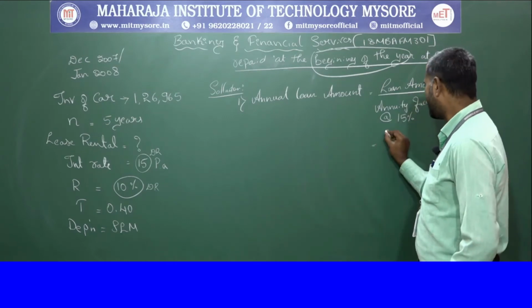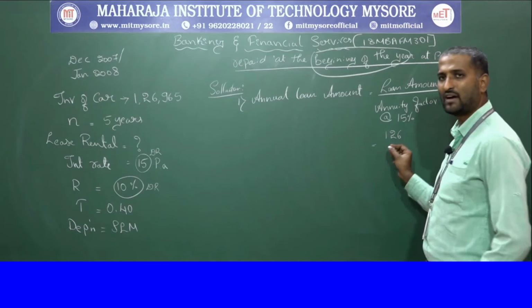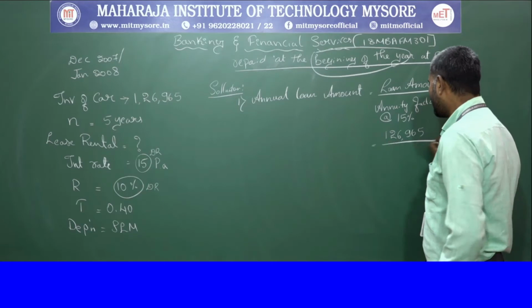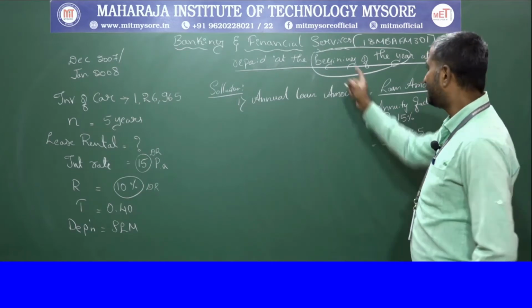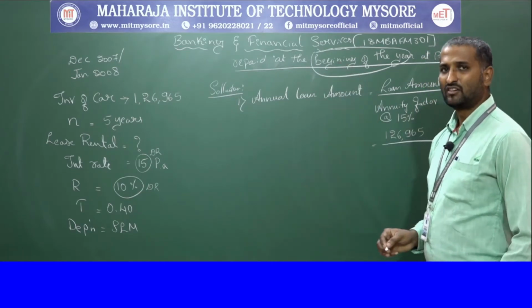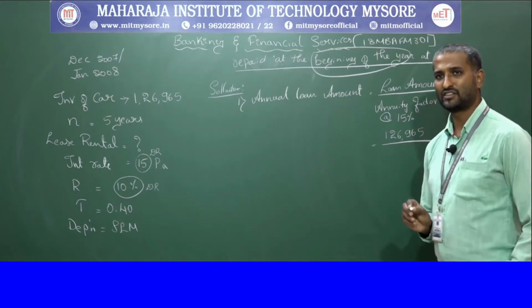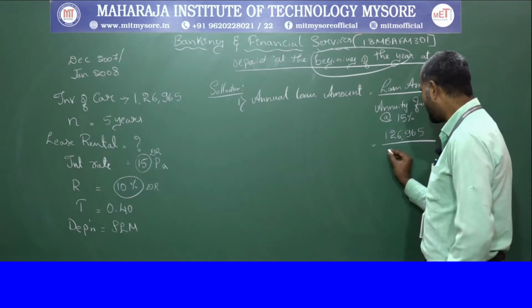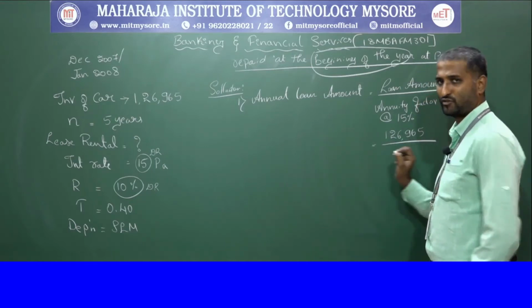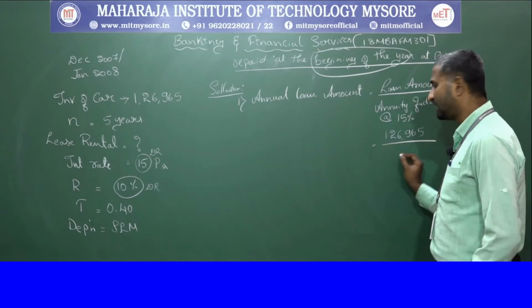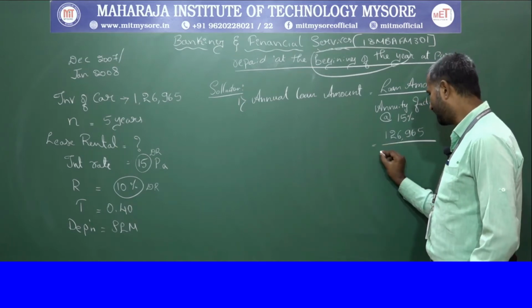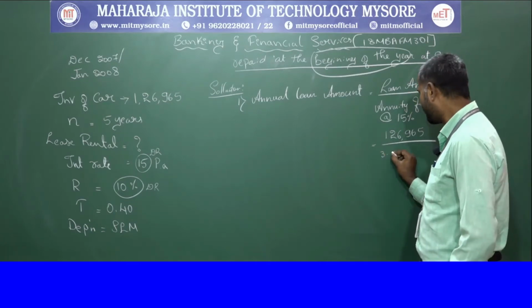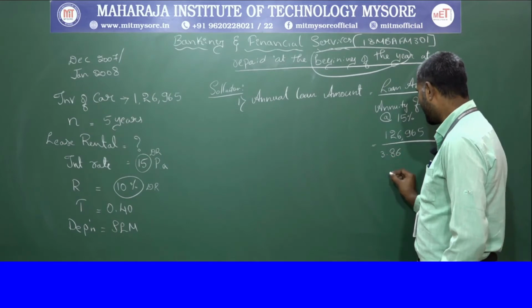The loan amount, as you know, is 1,26,965, and here, since it is at the beginning of the year, we take 15% from the 0th year, 0 to 4, not 1 to 5. So we consider only the 0 to 4 years. Therefore 3.86 it will be as per that.